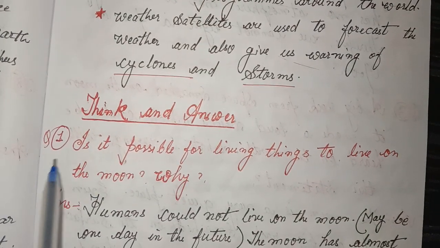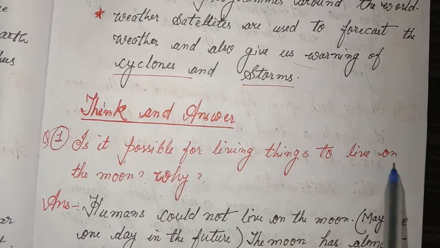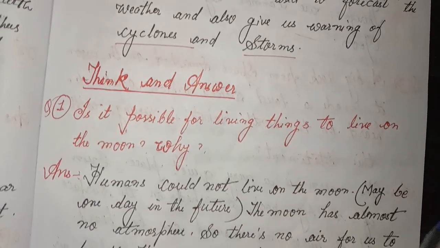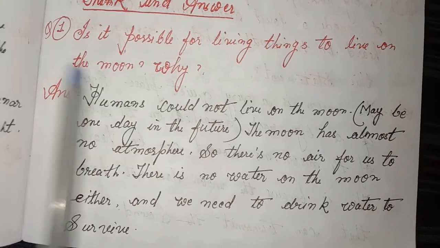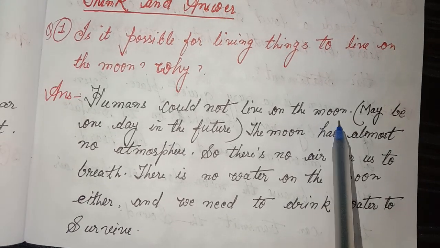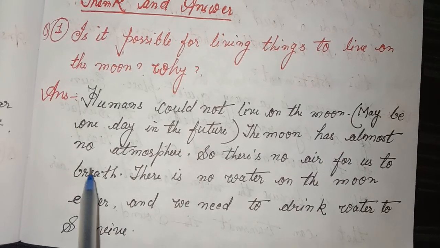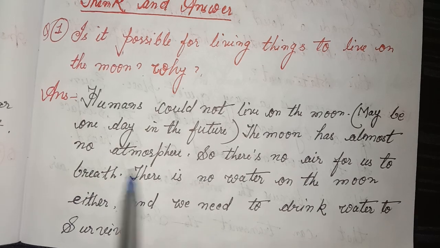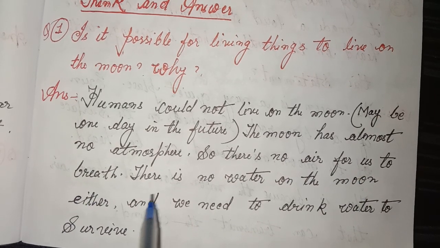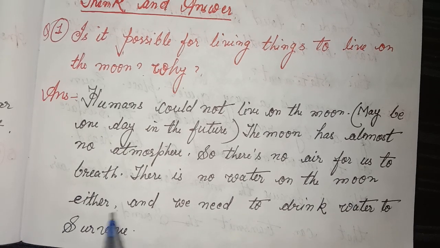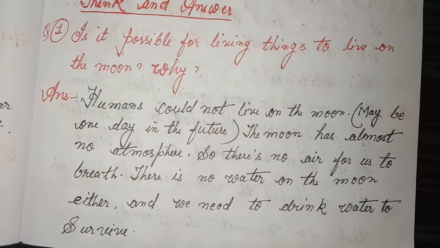Think and answer. First, is it possible for living things to live on the moon? Why? Answer: Humans could not live on the moon, maybe one day in the future. The moon has almost no atmosphere, so there's no air for us to breathe. There is no water on the moon either, and we need to drink water to survive.